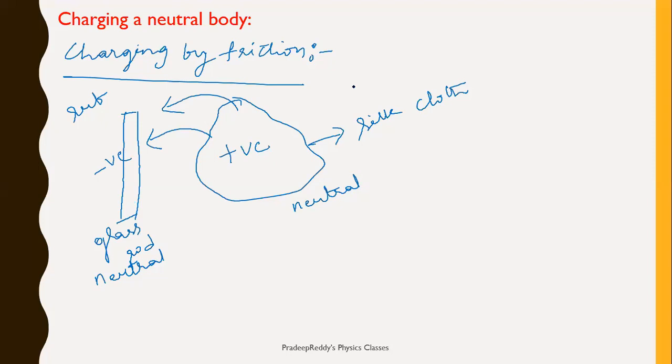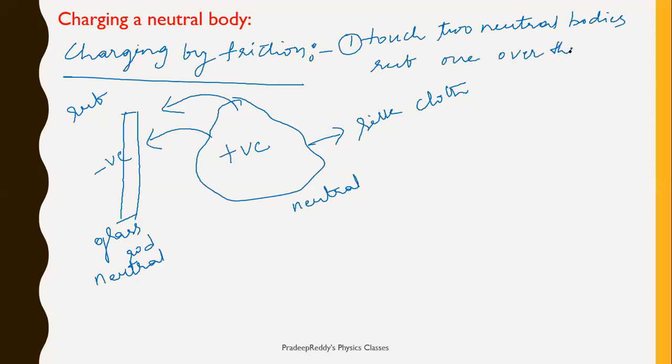So in friction, what are we learning? Point number 1: we need to touch two neutral bodies and rub one over the other. You are rubbing one surface with the other surface. As a result, what would happen?